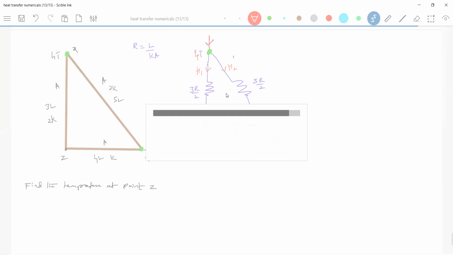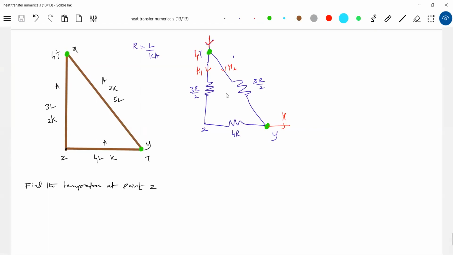There's no other way. The heat will enter at high temperature and leave from the low temperature. Why can't heat leave here? Because nothing else is given as connected there. Therefore, whatever heat current flows here, the same should flow here. It's like a pipe: water flowing here passes through this pipe, then the remaining water passes through this pipe, and it will bend and flow like this. So how to get the temperature at Z? The temperature of this, we know, is T.